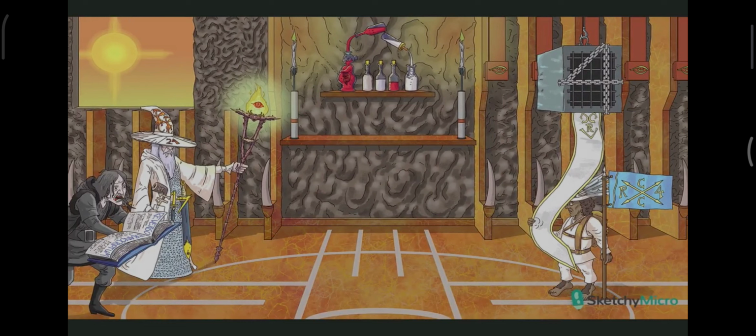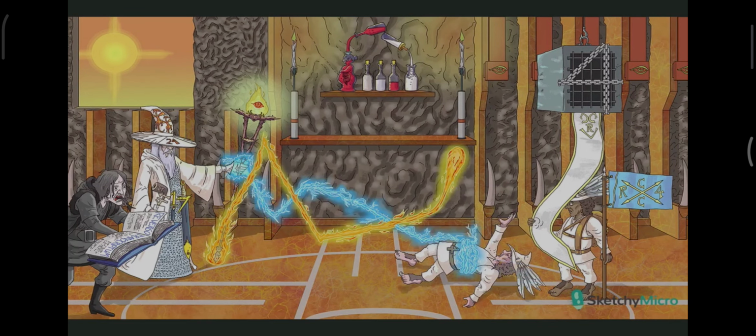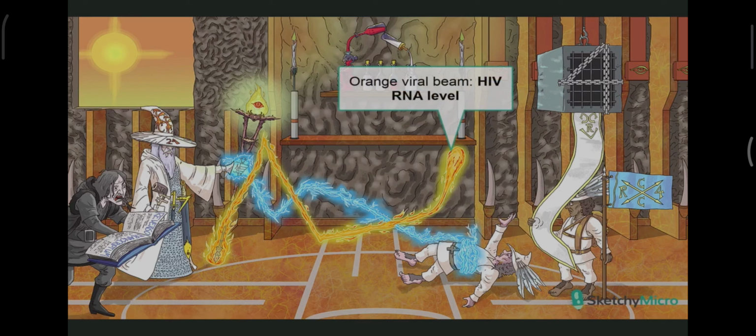So once a person's infected with HIV, the disease progresses through a series of stages. Watch out. Unfortunately for the squires, the wizard's firing off bolts of orange and blue magic. Fortunately for us, these brilliant magic beams illuminate some key points. The orange beam of light represents the level of HIV viral RNA in the plasma. We're talking HIV's positive sense RNA genome, so the magic beam is similar in color to the positive sense sun. This RNA level is also known as the viral load.